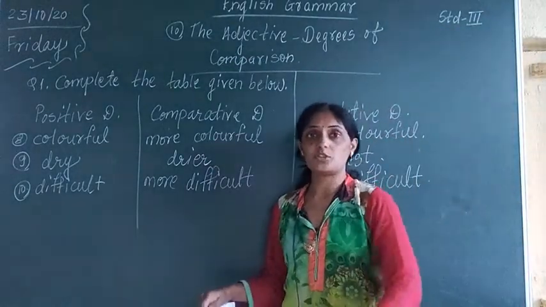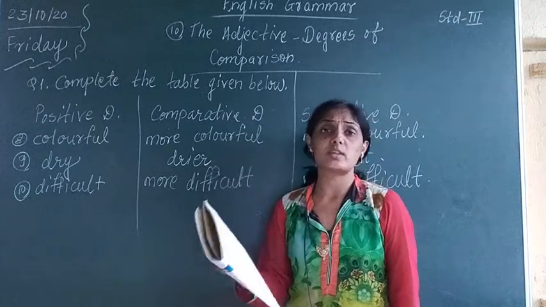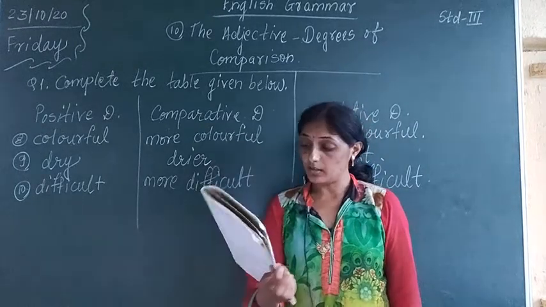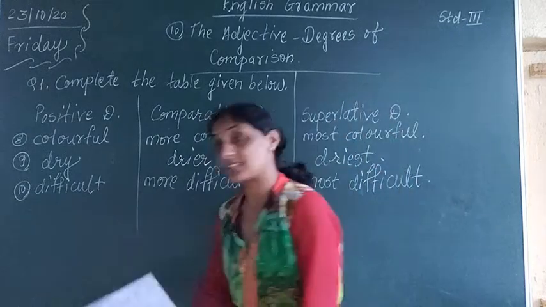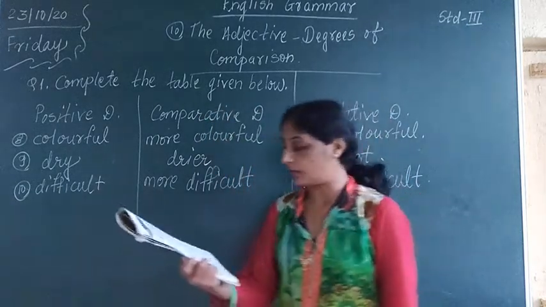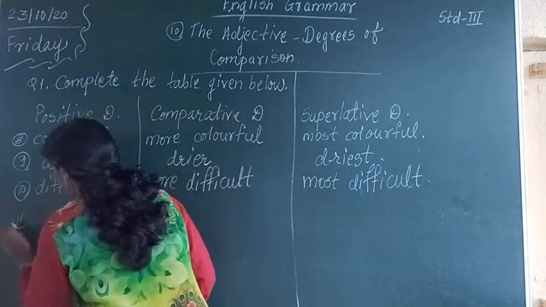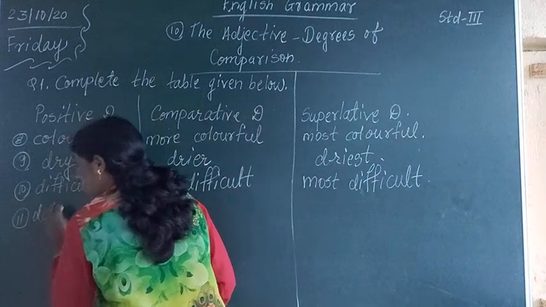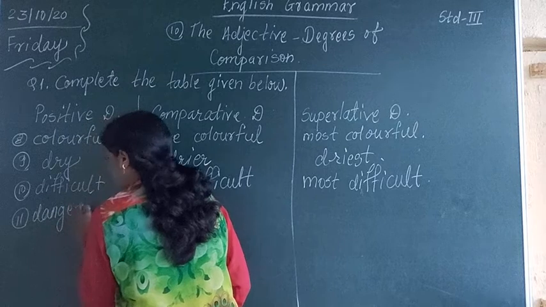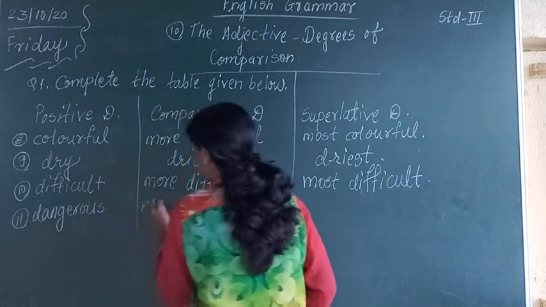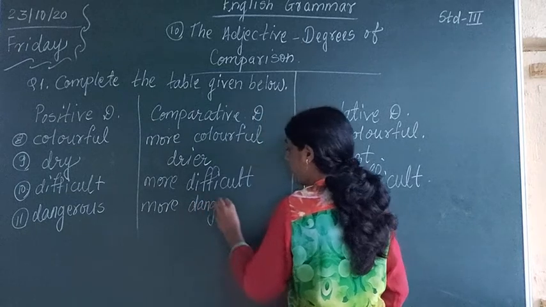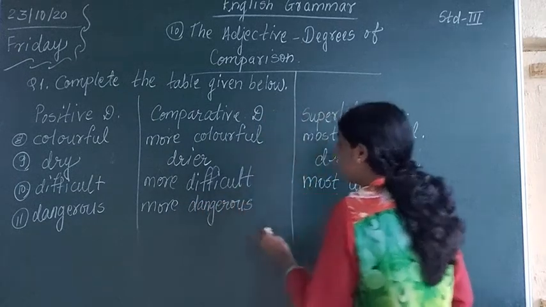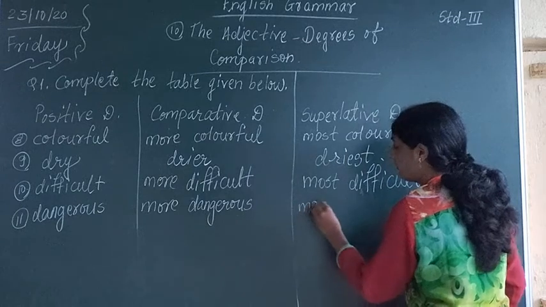Dangerous, more dangerous, most dangerous. And last one, simple, simpler, simplest. ER we have to add only. So 11th example given is dangerous: more dangerous and most dangerous.